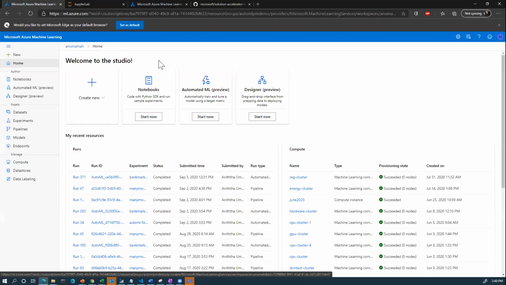So right now we are looking at the Azure Machine Learning Studio. I'm going to quickly dive into some of the areas that you could use and then dive into the AutoML UI demo. So this is the home page. Right here, if you can see, this is the authoring tab. Under authoring, you will see things where you can build, train, evaluate, and deploy machine learning models using any of these authoring tools. Today, we'll be using notebooks and automated ML, but I definitely recommend that you try out Designer